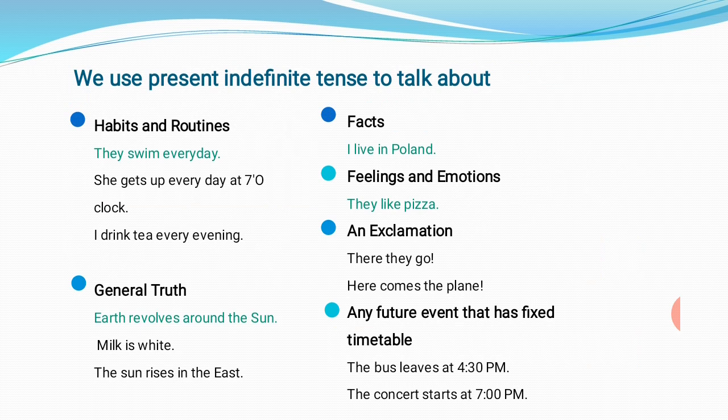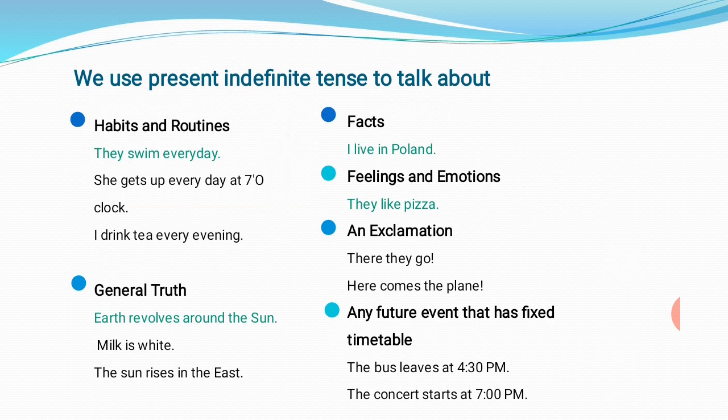Like you can see in the examples of habits and routines: They swim every day. She gets up every day at 7 o'clock. I drink tea every day. These are the habits, routines. General truth: Earth revolves around the sun, milk is white, and the sun rises in the east.